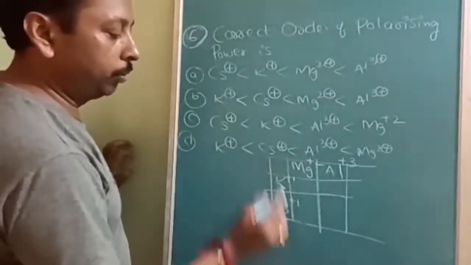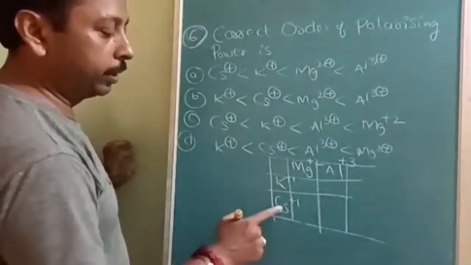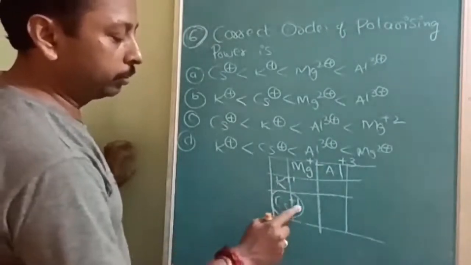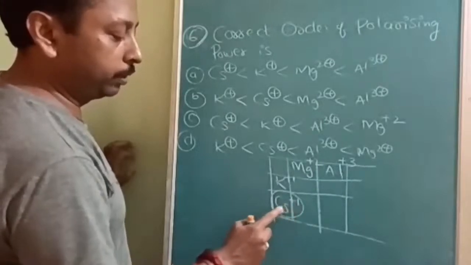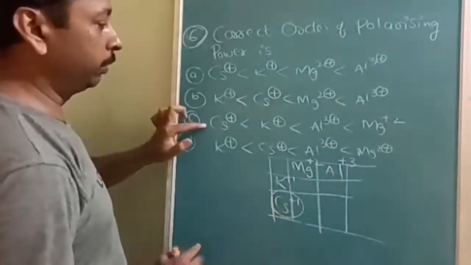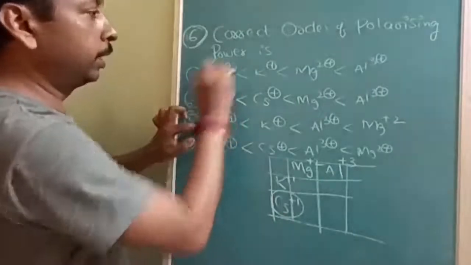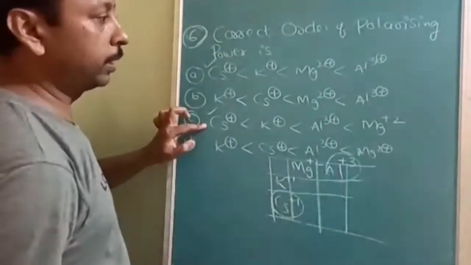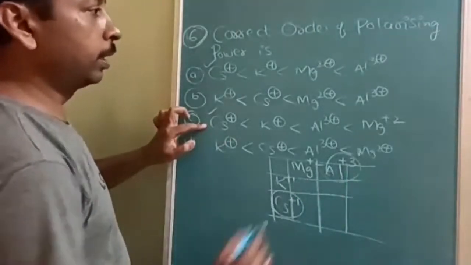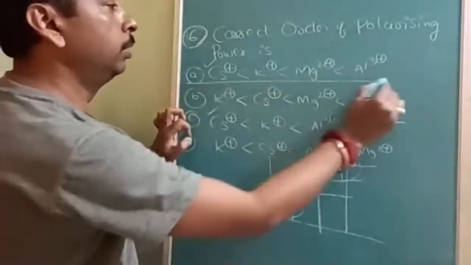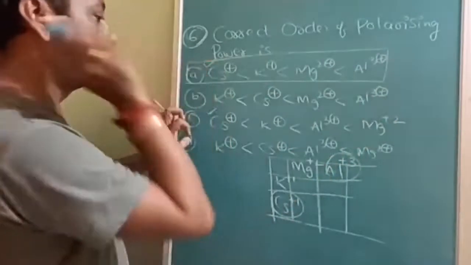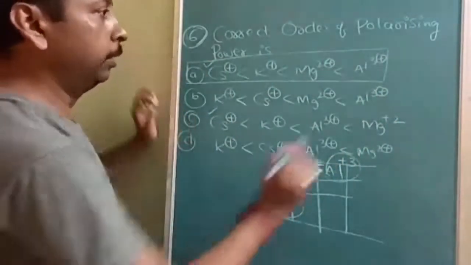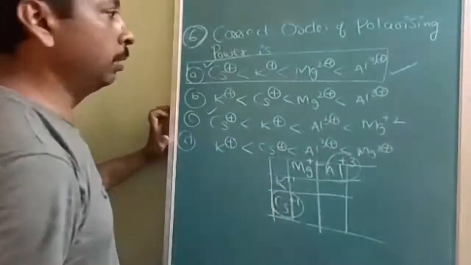So down the group, atomic size, ionic size increases, polarizing power decreases. So charge also says lowest polarizing power, size also says lowest polarizing power. So either this or this must be correct. See, highest charge, smallest size. So which must be correct? Aluminium 3+. So the answer must be Al 3+, then Mg, then K+, then Cs+. So the answer to this question is option A.